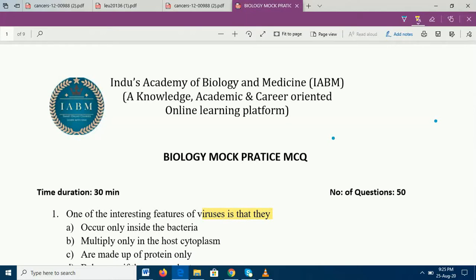IABM conducts an objective biology quiz competition, for which more than 2000 participants have been registered under different categories, starting from category 1, 11, 12, category 2, UG, category 3, PG, PhD, category 4, MBBS, BDS and category 5, faculty members. So this is going to be something very interesting because the top scorers are going to get some exciting rewards. And with this small background, that is the reason we are discussing.